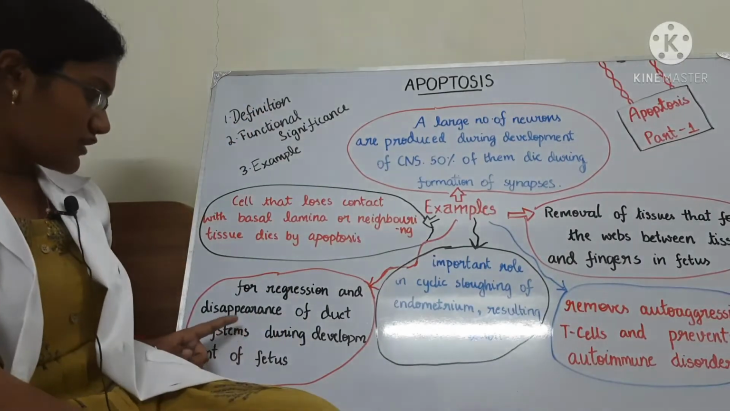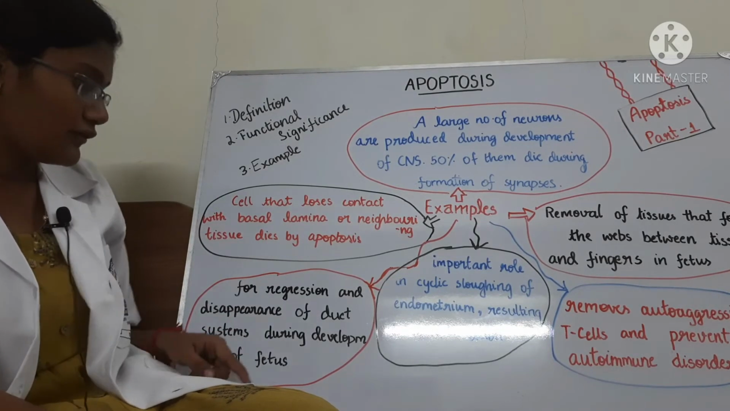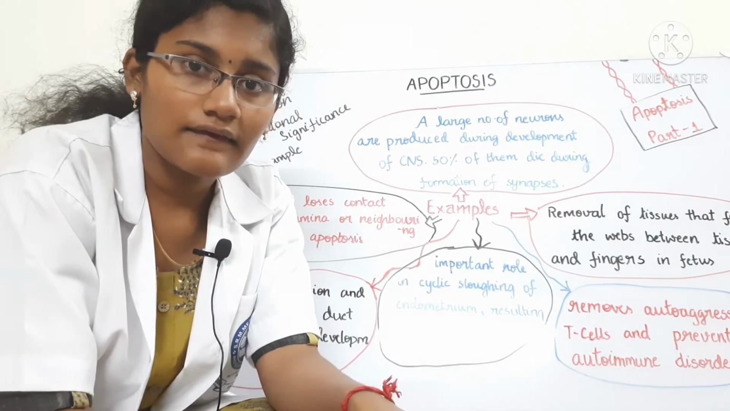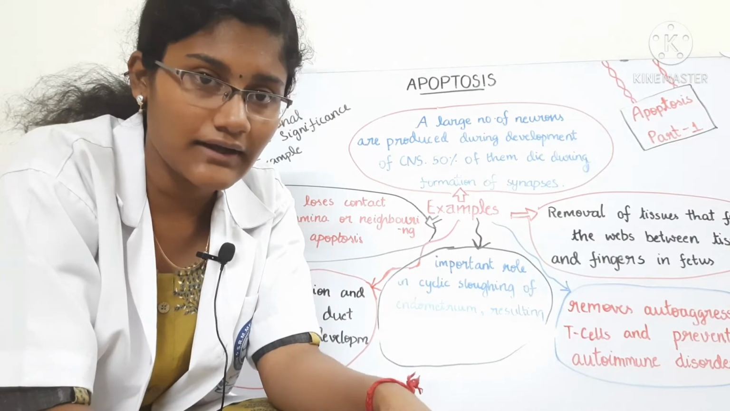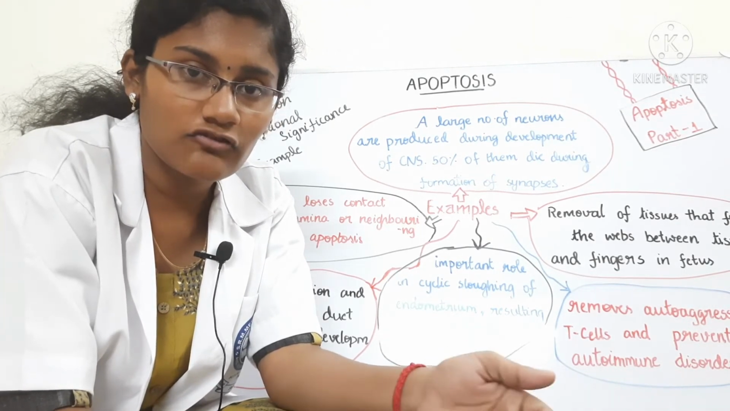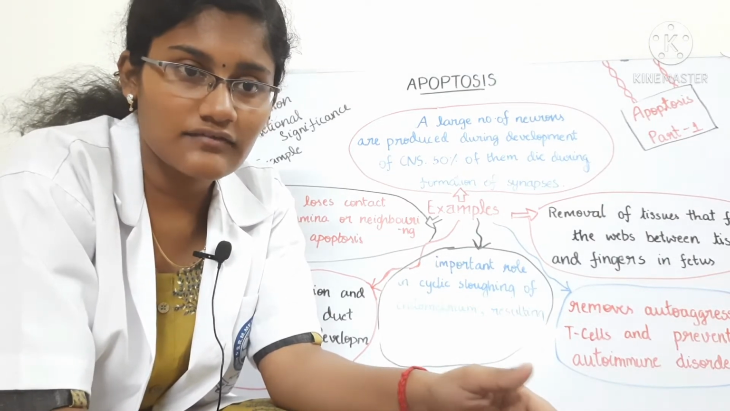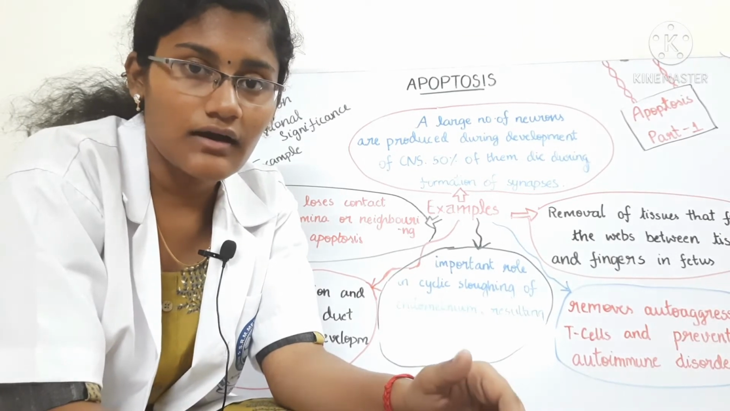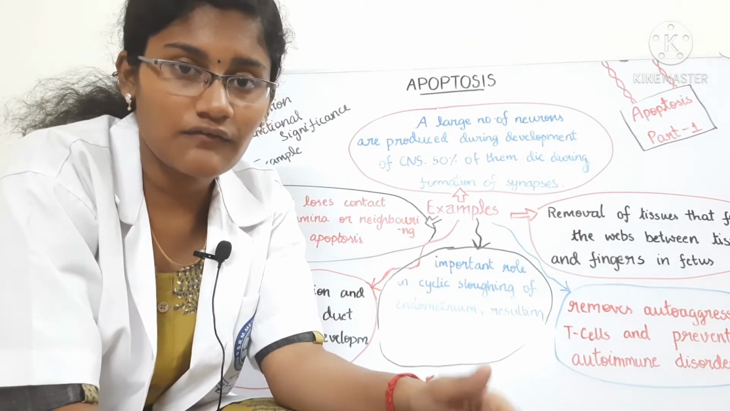The third function is for regression and disappearance of duct systems during development of the fetus. What that means is, if the fetus turns out to be a male, then the female parts that were present in the fetus need to be destroyed, right? For example, the oviduct and all, they should be destroyed if the fetus is going to be a male. So how does this destruction happen? It happens because of apoptosis. So apoptosis is very important in the sex determination of a fetus.